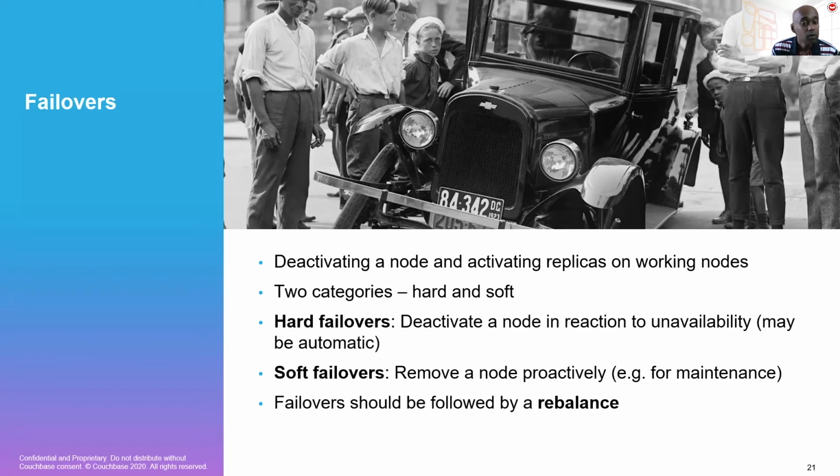In contrast, a soft failover is when we actively, that is proactively, take a node down. So let's just say one of the nodes needs to have some maintenance work performed, like the upgrade of the operating system, for instance. Well, we'll just go into our cluster and perform a soft failover so that for all of the active vBuckets on the node which is being taken down for maintenance, the replicas are activated on one of the other nodes. So in many cases, a failover operation like this should be followed by a rebalance to again ensure an even split of the data.